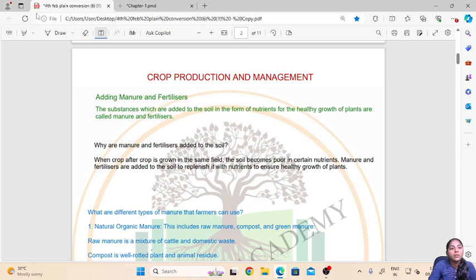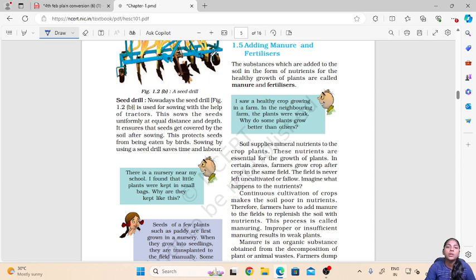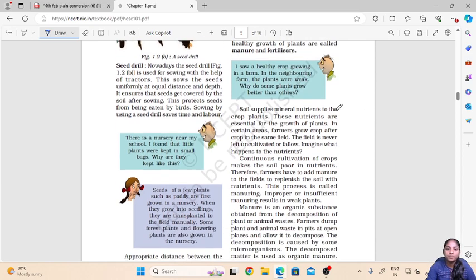So why are manure and fertilizers added to the soil? When crop after crop is grown in the same field, soil becomes poor in certain nutrients. So manure and fertilizers are added to the soil to replenish it. Adding manure and fertilizers will replenish the soil with nutrients and ensure the healthy growth of plants. So at the end what we want is healthy growth of plants and a high yielding crop. That is why manure and fertilizers are added to the field.